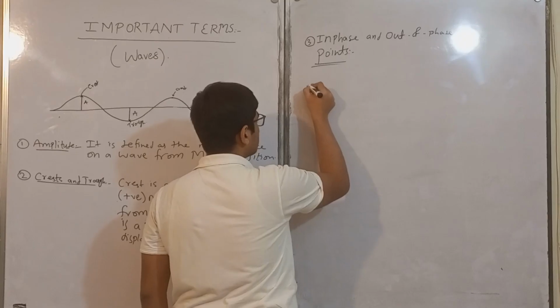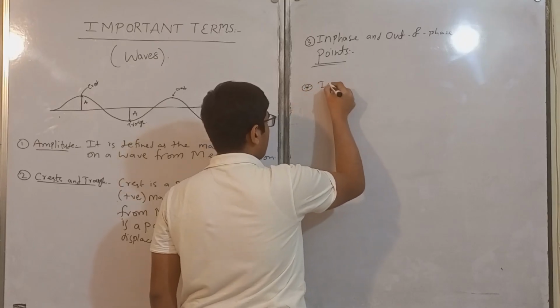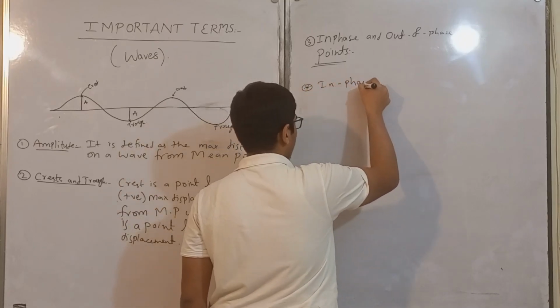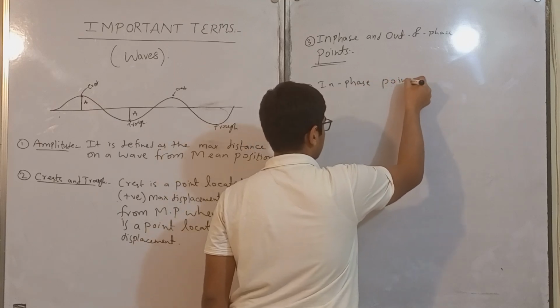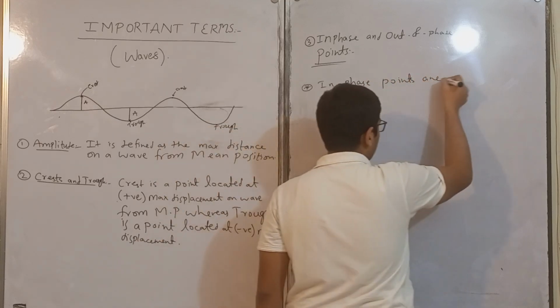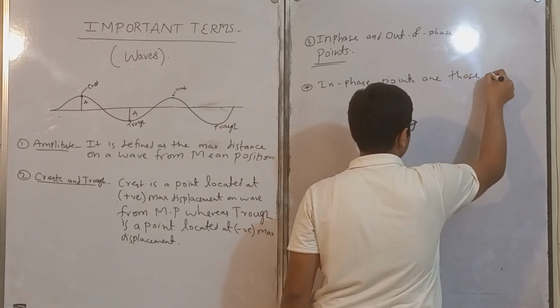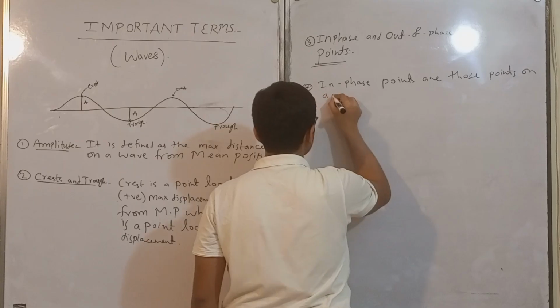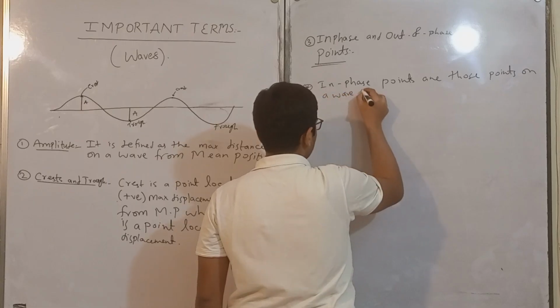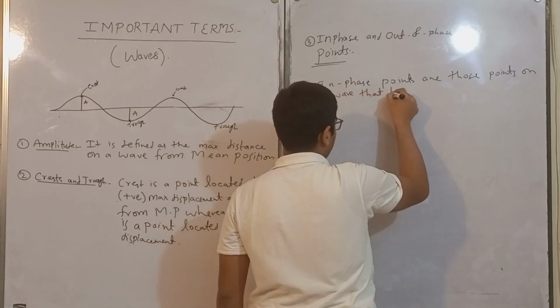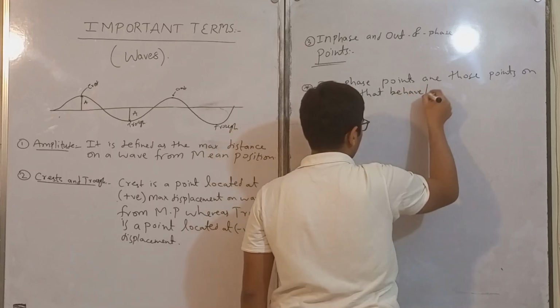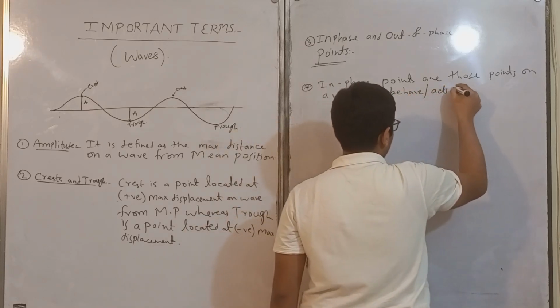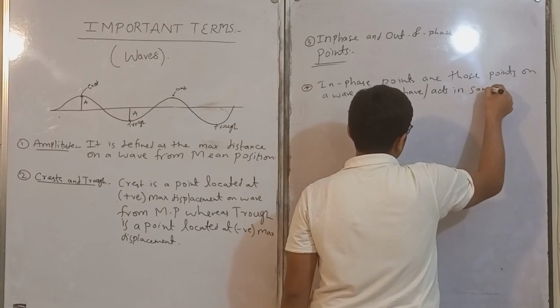So first of all, let's discuss in phase points. In phase points are those points on a wave that behave or act in same manner.